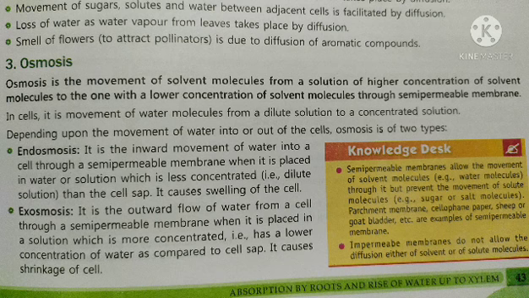Exactly opposite to it is exosmosis. Exosmosis is the outward flow of water from the cell through a semi-permeable membrane when it is placed in a solution which has less amount of water.